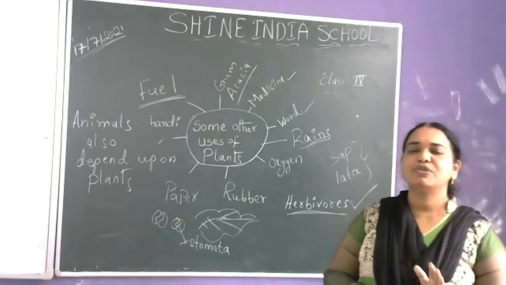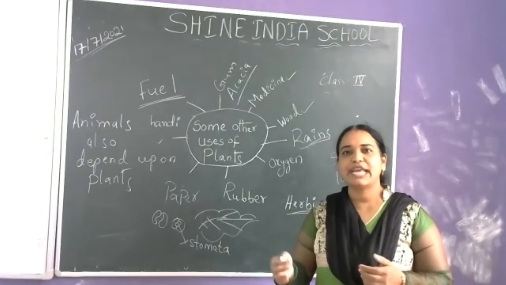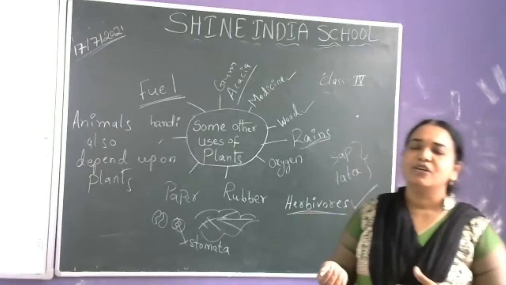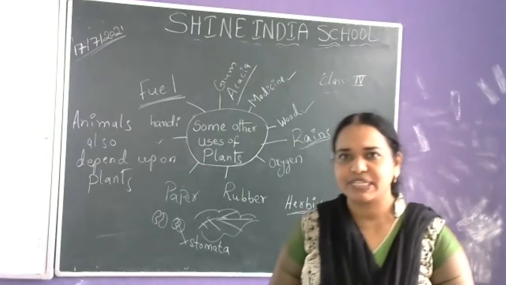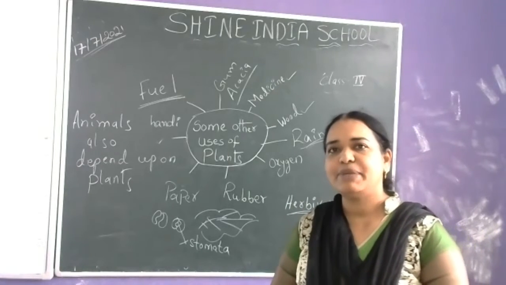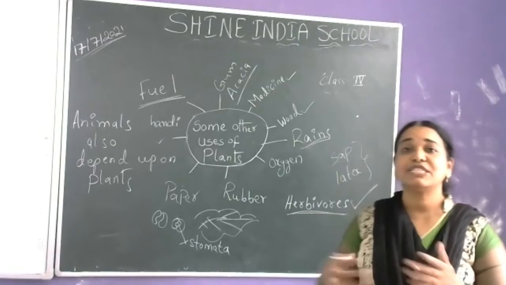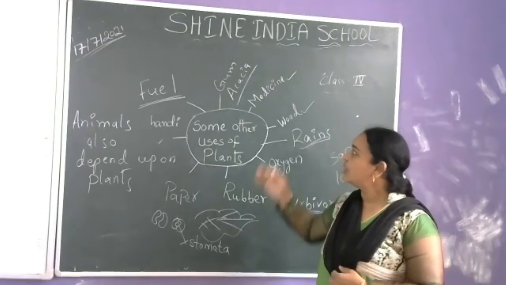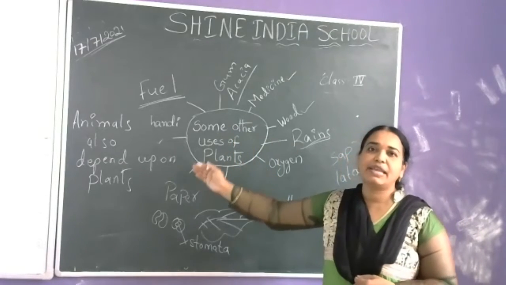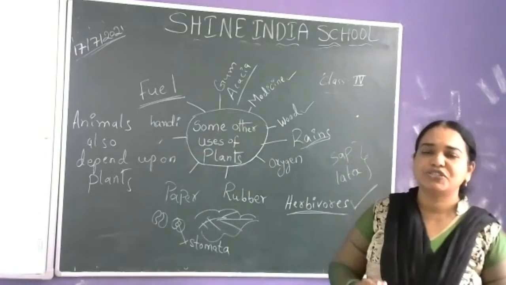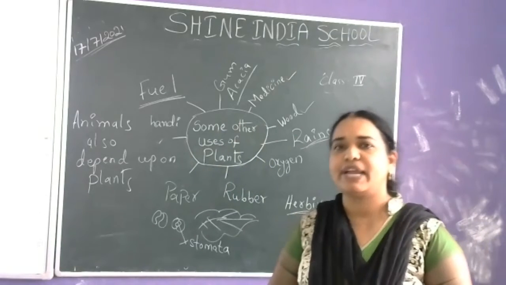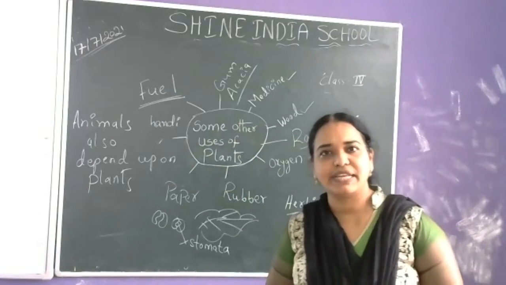We should not use or extract them in excess. The natural sources are limited sources, and they take millions of years to form. So plants are also a part of getting natural fuels like coal, petrol and diesel.